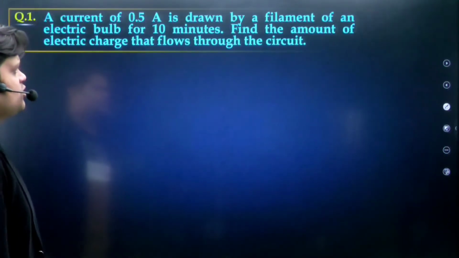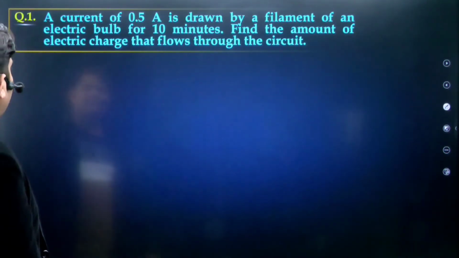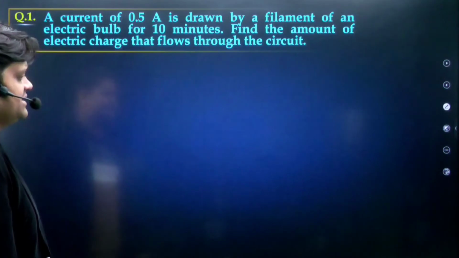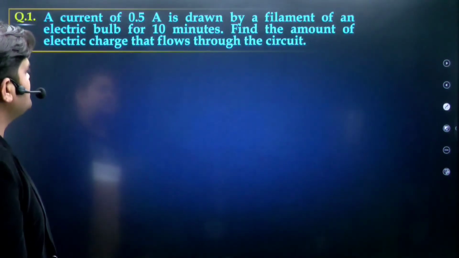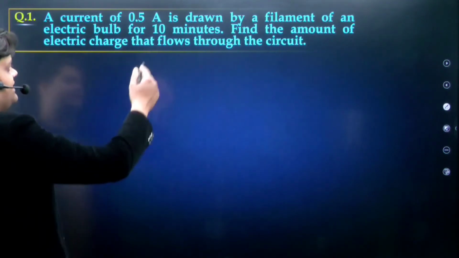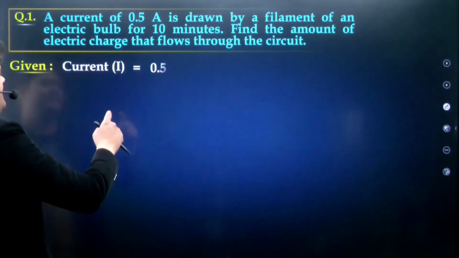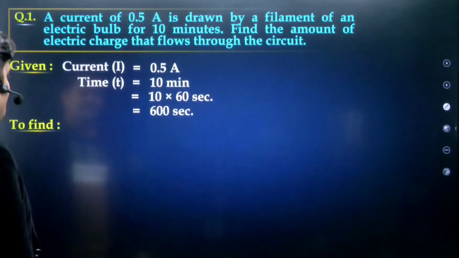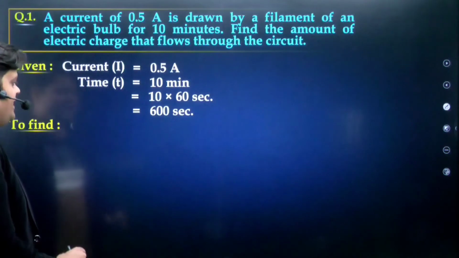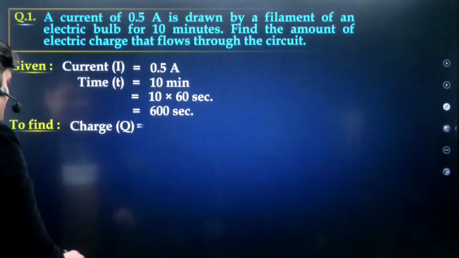The first question: a current of 0.5 ampere is drawn by a filament of an electric bulb for 10 minutes. Find the amount of electric charge that flows through the circuit. Current is given and time is given. First write the given: current and time. Next, what to find: charge.